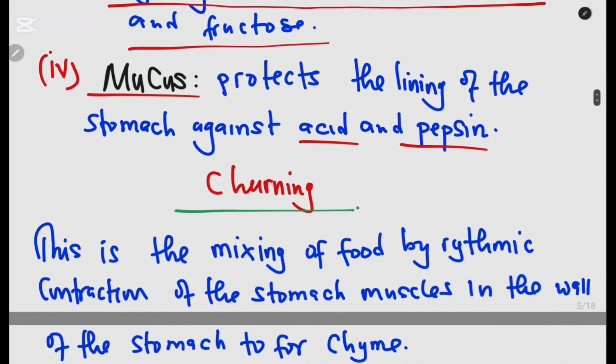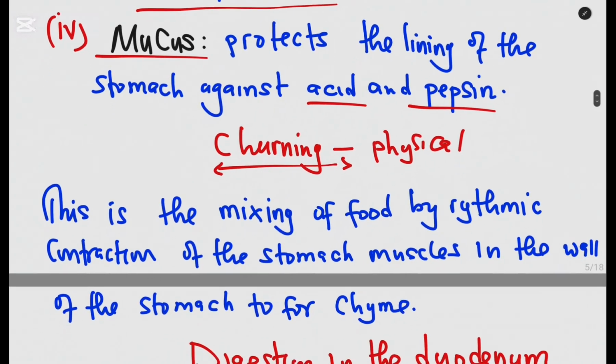All right, we continue. Still in the stomach. So after all that has occurred, the food is physically mixed. Okay, so there's also what we call churning. Churning is also physical digestion because it does not involve enzymes. It's just the contraction of the muscles of the stomach to mix the food, resulting in the formation of chyme.